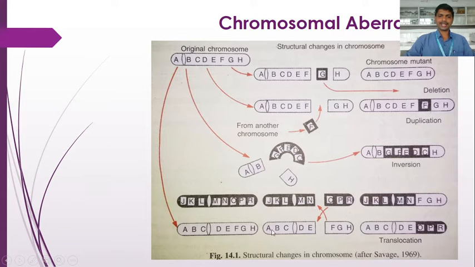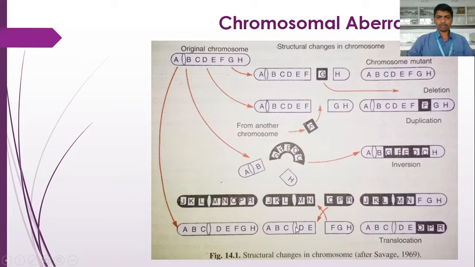That is called translocation. Here is one homologous chromosome pair, that is A, B, C, D, E, F, G, H, and again A, B, C, D, E, F, G, H. Another one is J, K, L, M, N, O, P, R, which is the homologous chromosome to its pair. So these are the two pairs, a total of 4 chromosomes.